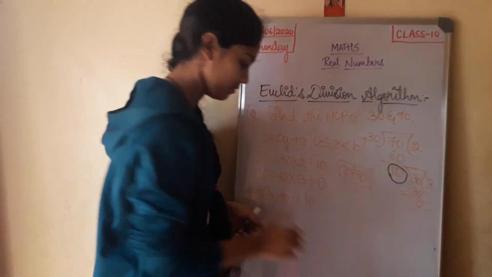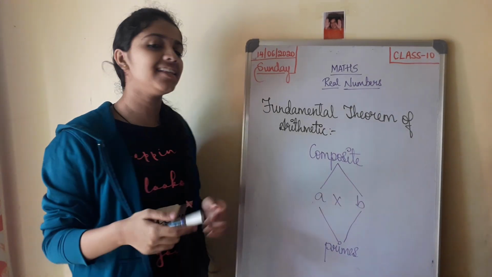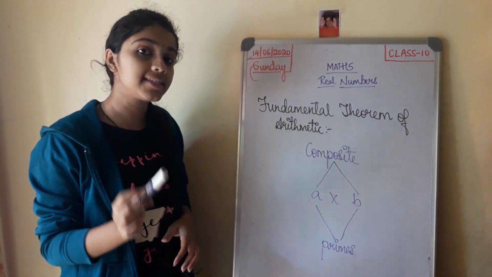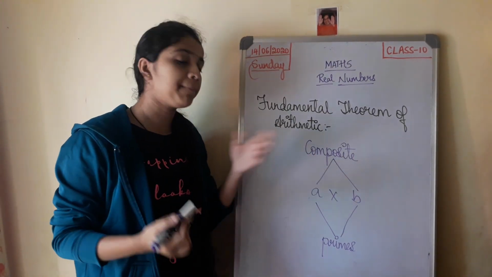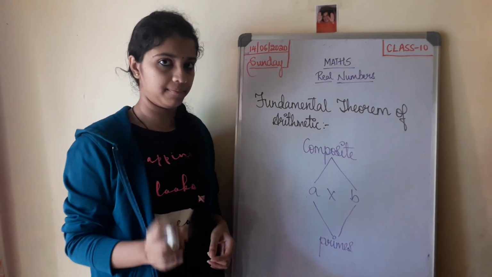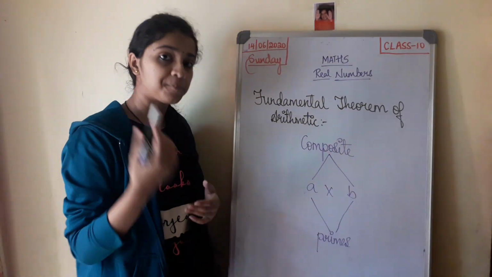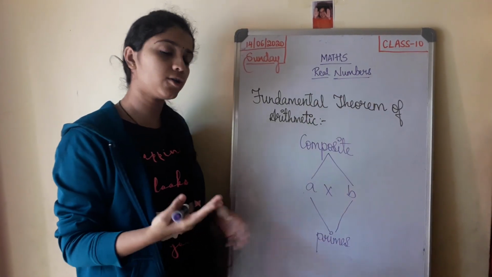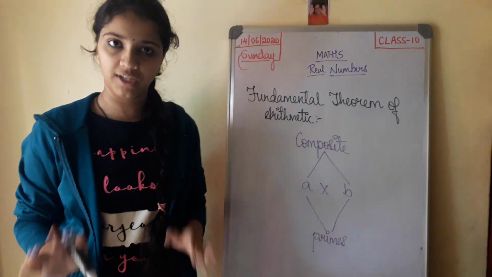Simple? Okay. Moving on, we have the fundamental theorem of arithmetic. This states that every composite number can be expressed as the product of its prime numbers, and this factorization is unique.